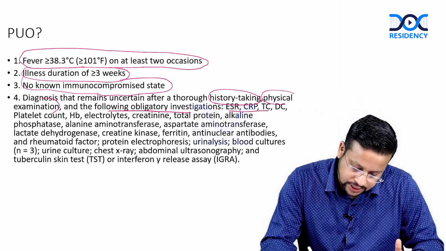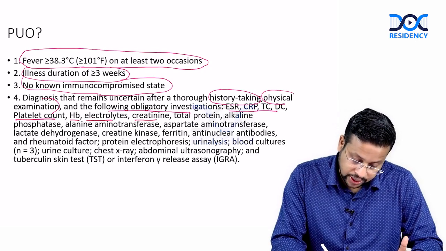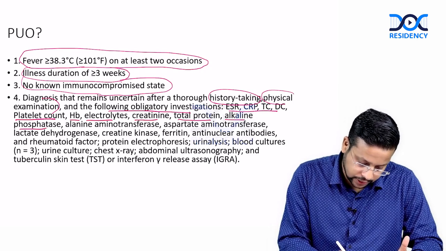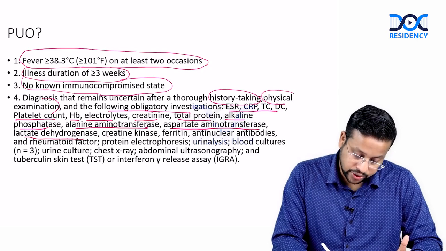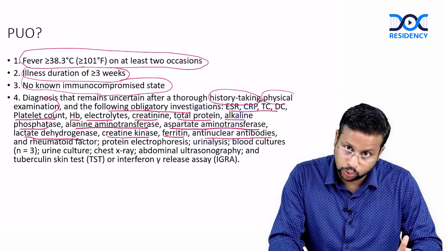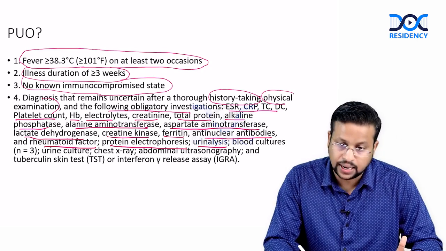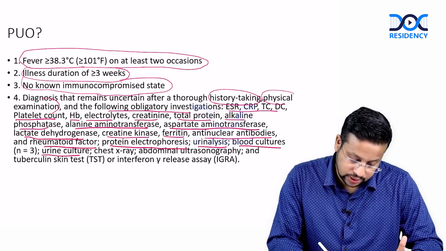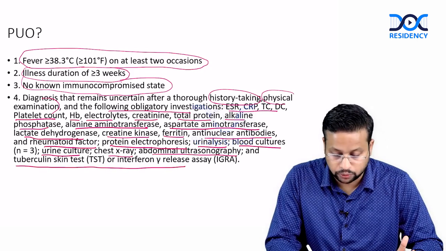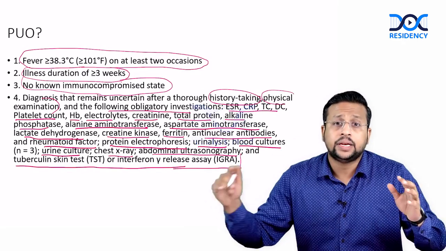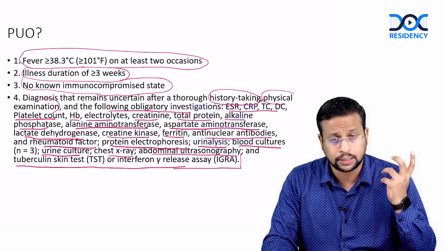So, that includes ESR, CRP, TLC, DC, platelet count, hemoglobin, electrolytes, creatinine, total protein, alkaline phosphatase, alanine aminotransferase, aspartate aminotransferase, LDH, creatine kinase, ferritin, anti-nuclear antibodies, rheumatoid factor, serum protein electrophoresis, urine analysis, blood culture, urine culture, chest X-ray, abdominal ultrasound, tuberculin skin test or interferon gamma release assay. So, these are the minimum amount of investigation that should be done before you call fever as PUO.